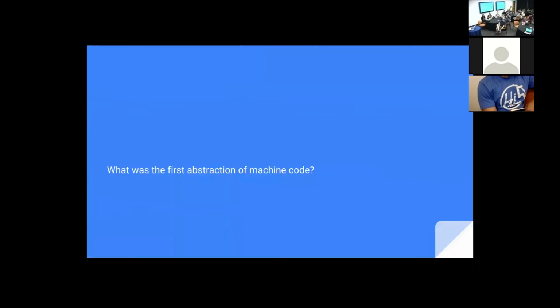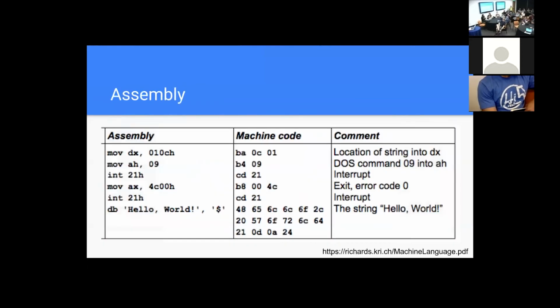So what is the first abstraction away from this base level of programming? Assembly, right? Okay, so here is an example of assembly. And these comments might make a little more sense now because I've included the assembly. So location of string into dx. If you look here, you can see this 0, 1 and the 0c. It's the same thing over here. The BA, I don't know, this move dx is probably what this BA is.